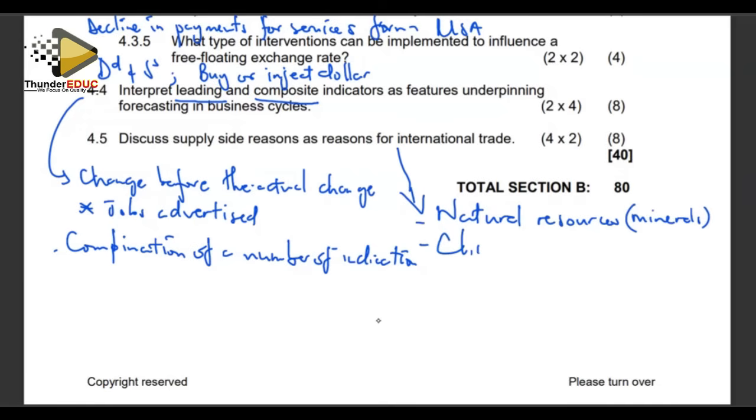And we also have climatic reasons. Climatic conditions allow for production of different products. For example, in agriculture, some climatic conditions favor the production of some specific products, while some do not support them. And hence, for that reason, we need to trade with other regions that do not have the supply of the same resources. And also, we can look at labor